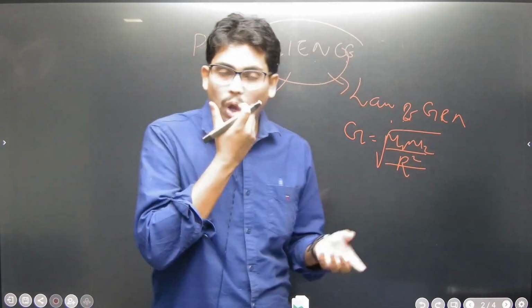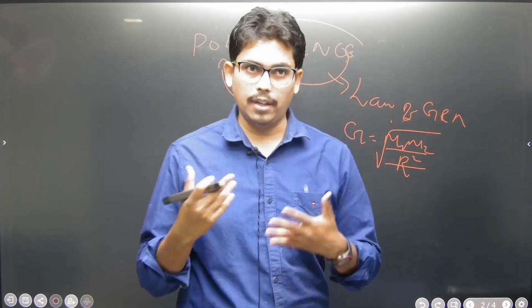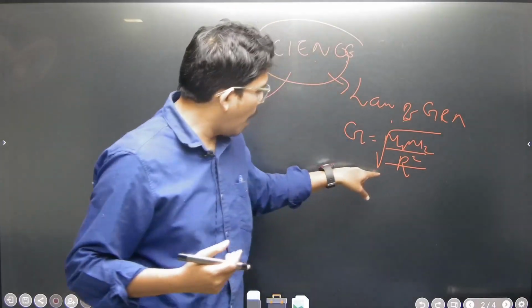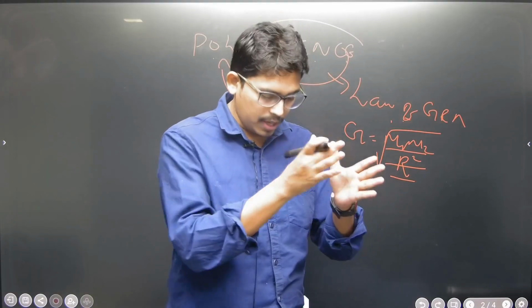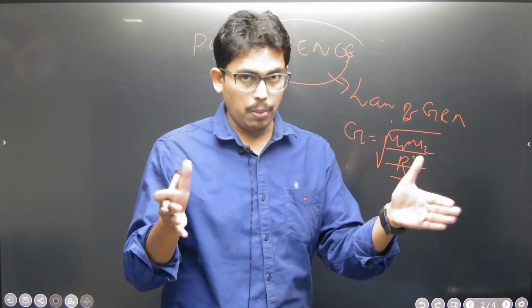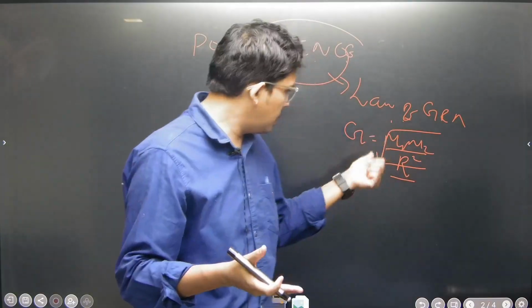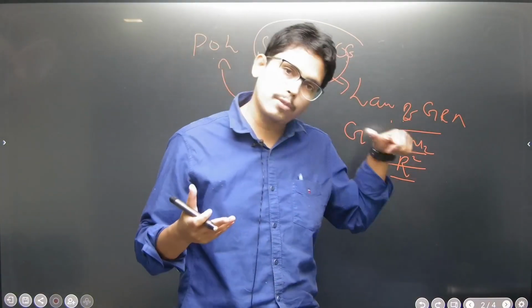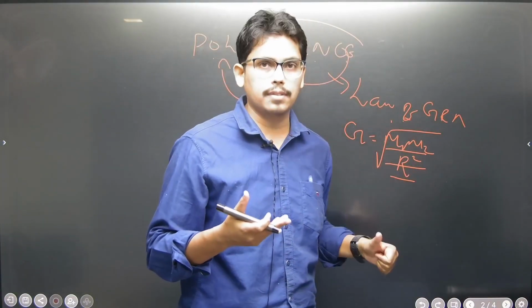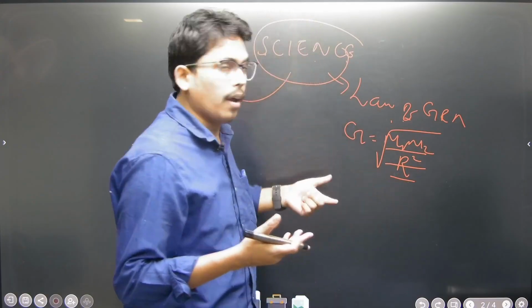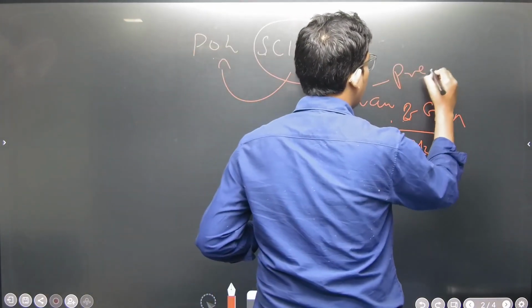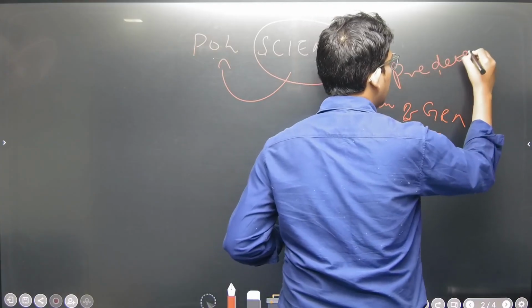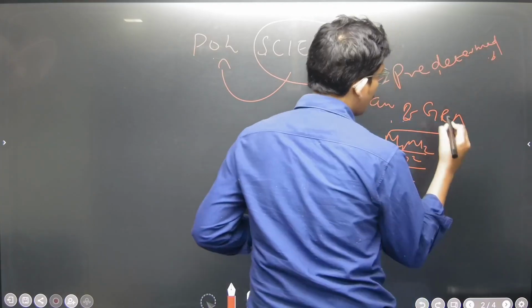Obviously all these laws were given by Newton. As r increases, gravitation weakens; as r increases, gravitation decreases. This application is used everywhere, which is why it is called physics, and physics is a part of science. So this is predetermined, predetermined rules.